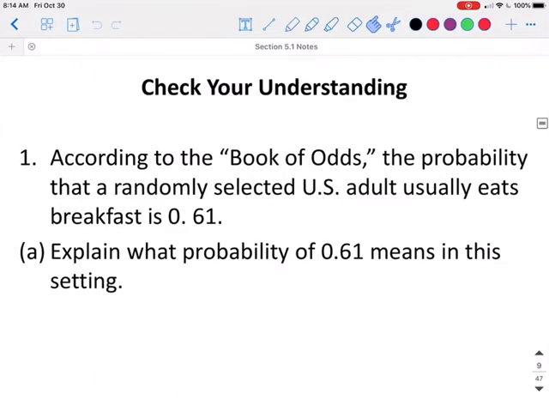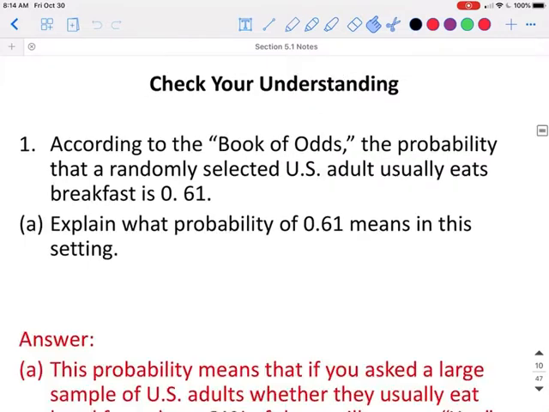So let's check our understanding. According to the Book of Odds, the probability that a randomly selected U.S. adult usually eats breakfast is 0.61. Explain what a probability of 0.61 means in this setting. This probability means that if we asked a large sample of U.S. adults whether they usually eat breakfast, about 61% of them would answer yes.